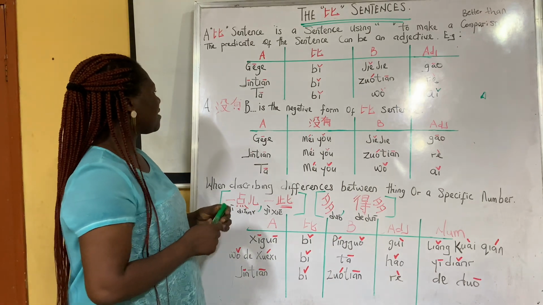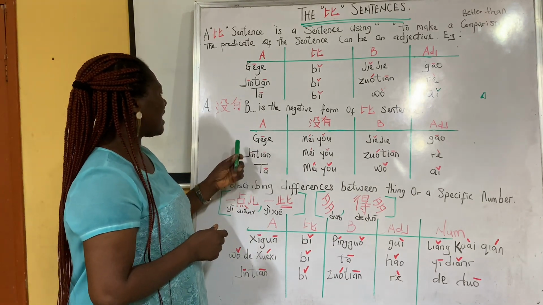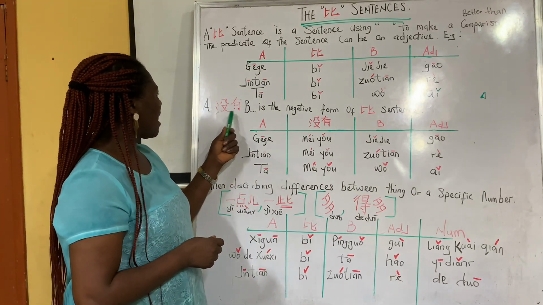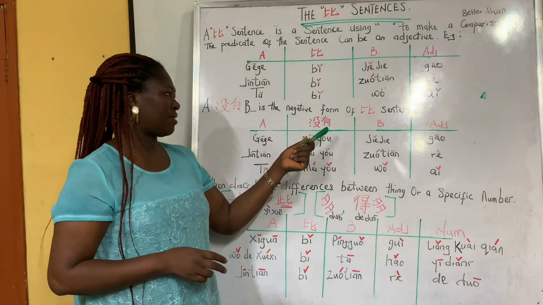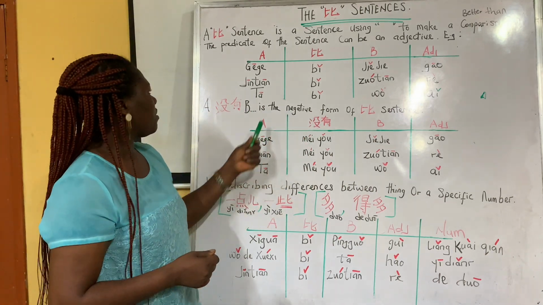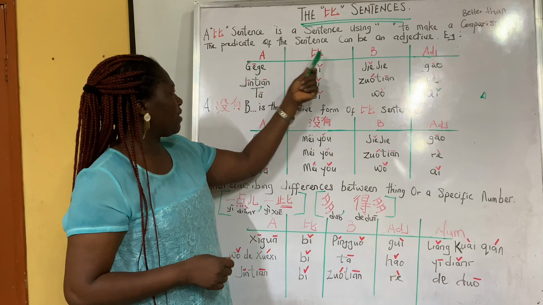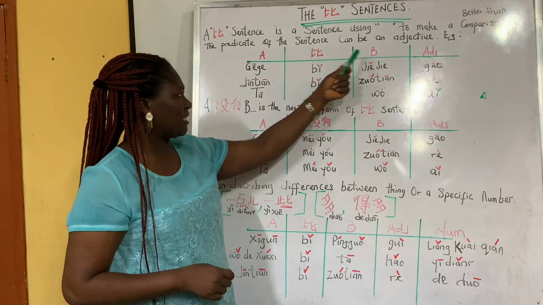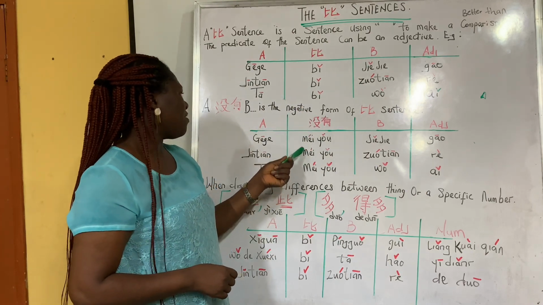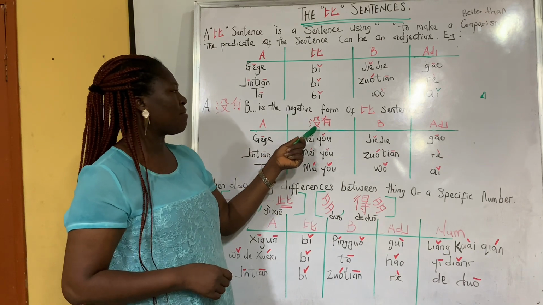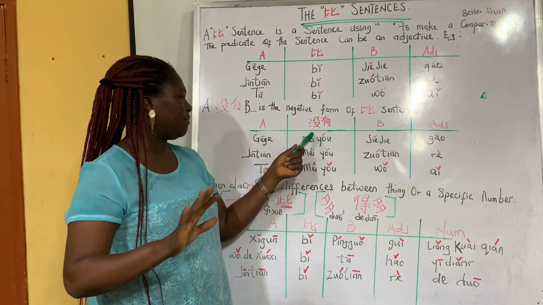So when you want to make it negative, the rule says what? A 没有 B is the negative form of it. And what does that mean? Here we have A, B, and the adjective. For us to make it negative, you use 没有. You don't even need to add the 比.